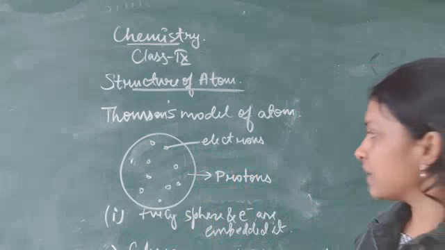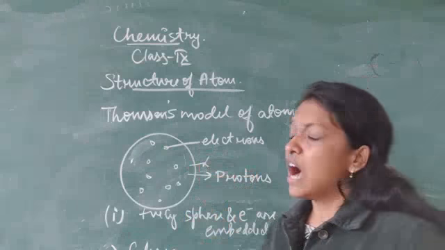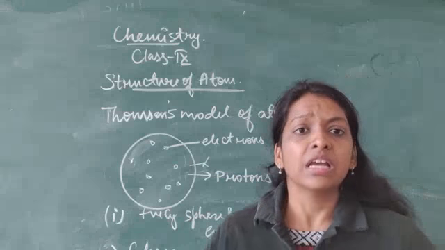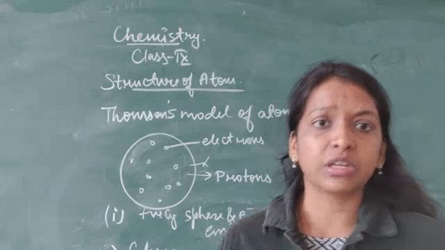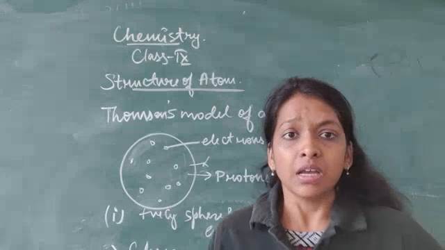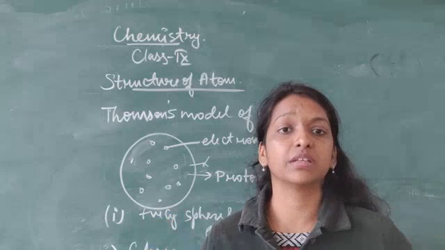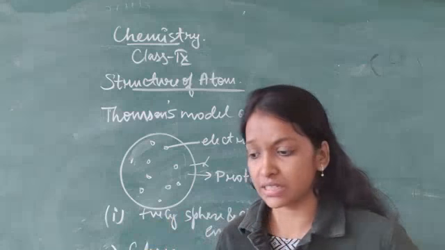It means there are some limitations in this structure. After that, many scientists came and proposed their structures of atom, like Rutherford, which we will study in our next classes, and after that Bohr's model of atom. Many scientists came and gave their individual structures of atom.